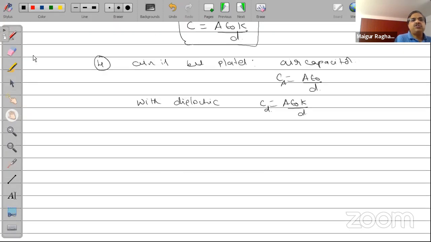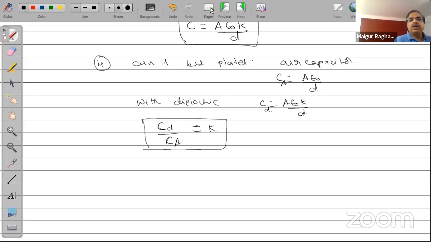Now, if you take the ratio of C dielectric to C air, you always get K. This is a very important idea. A lot of problems will be on this itself. They give you the capacitance with the dielectric medium and with air, and you are asked to find out what the dielectric constant is. So K should be given by C D by C A. This is an important idea, so keep this in mind for the parallel plate capacitor.